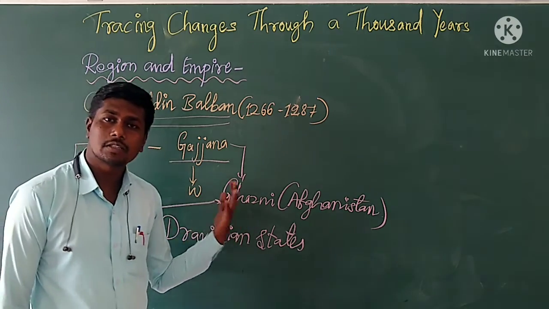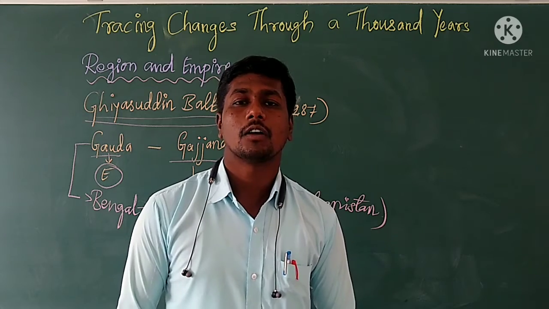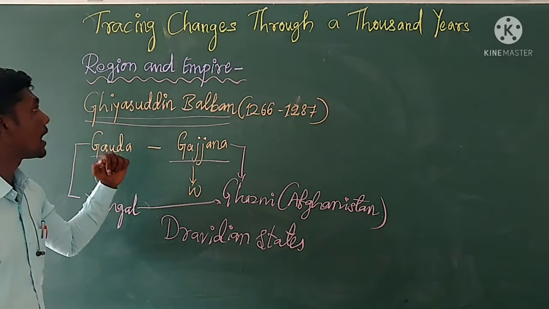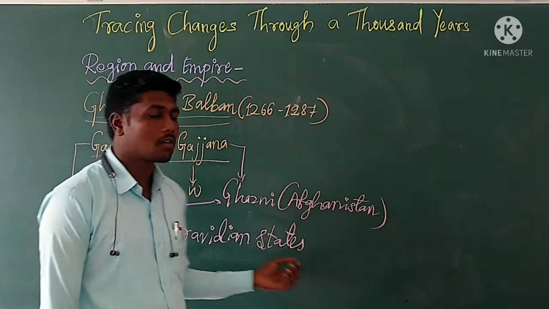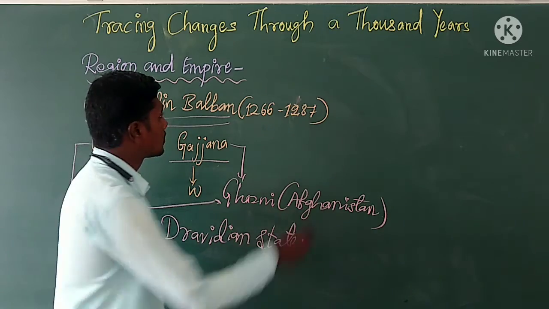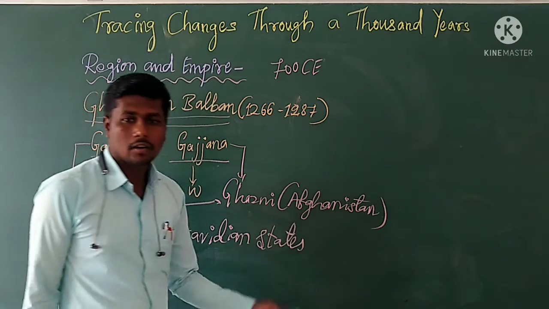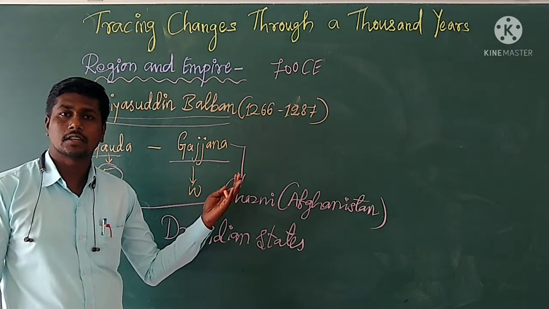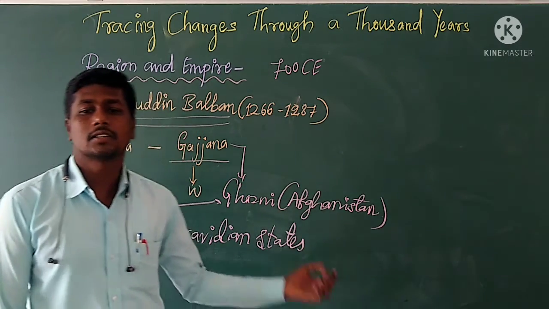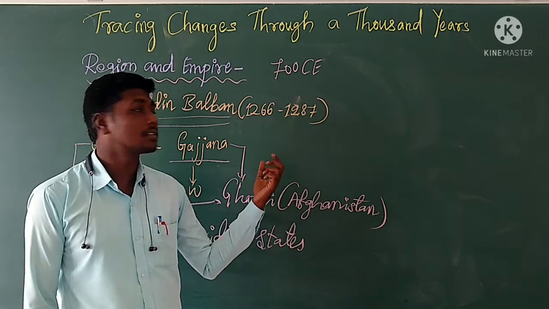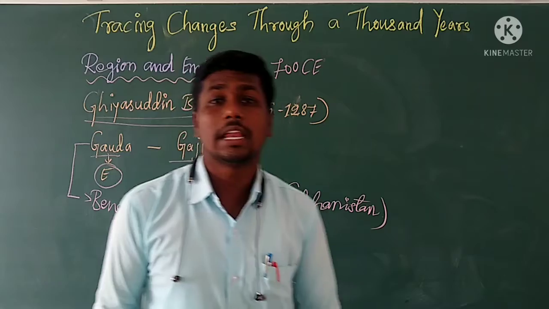This is just one example I gave you about the region and empire. And then by 700 common era, many regions already possessed distinct geographical conditions, geographical dimensions, as well as even various regions of the Indian subcontinent had its own language also.